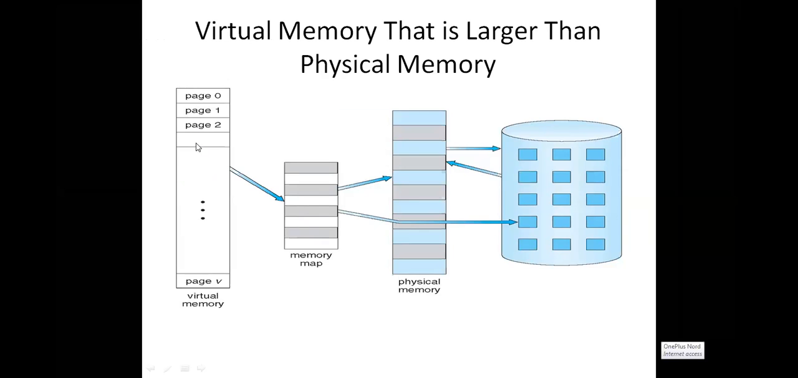The process is divided into pages. As you know, the process is divided into pages and main memory is divided into frames. This particular concept you should not forget. Your user process is divided into pages, main memory is divided into frames, and this is called the secondary memory and backing store. If you observe the diagram, what is the size of this particular portion? This virtual memory is bigger than the physical memory.